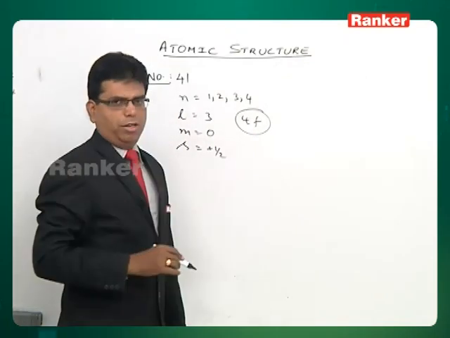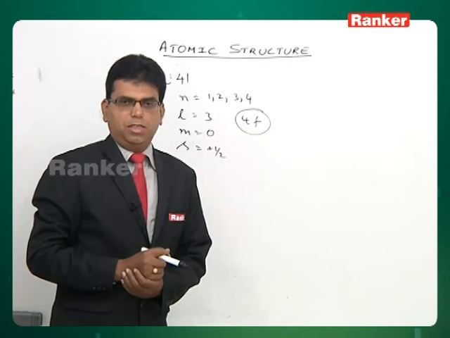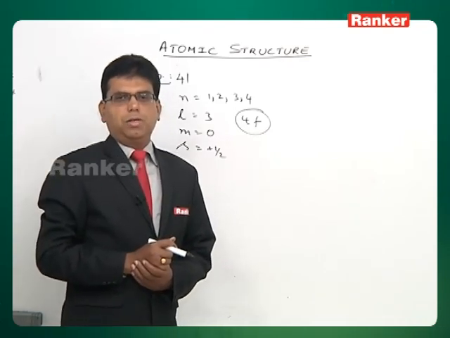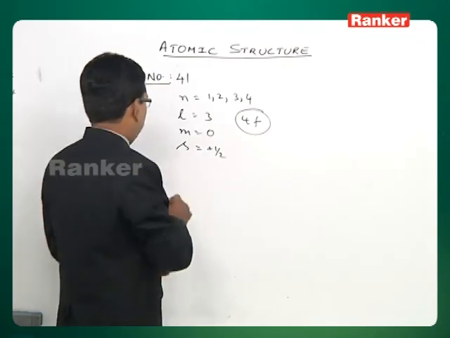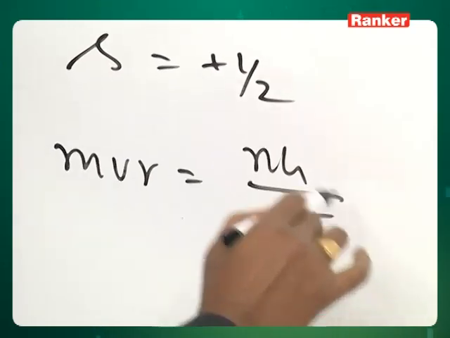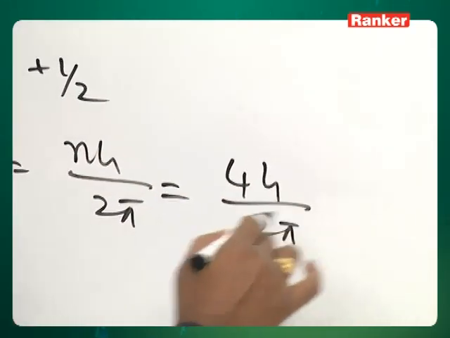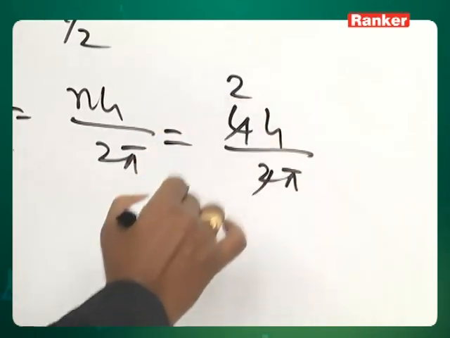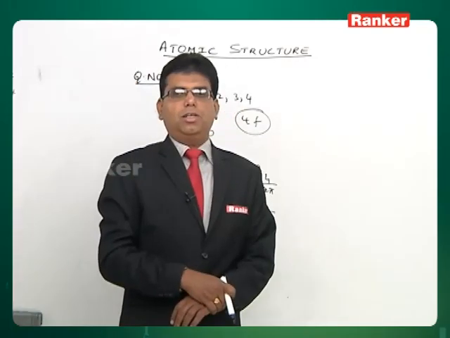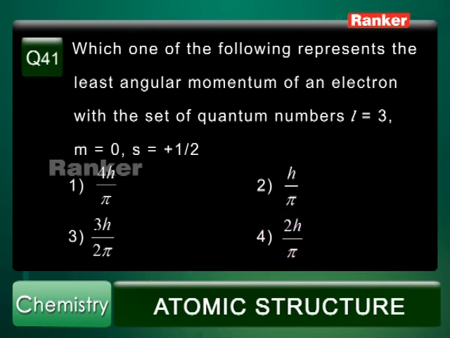It is 4f. Then which one of the following represents the least angular momentum? Least angular momentum is 2h by pi. Because angular momentum MVR is equal to nh by 2 pi. So n is 4, 4h by 2 pi, so it is 2h by pi, the angular momentum, right? So the correct answer is option 4.